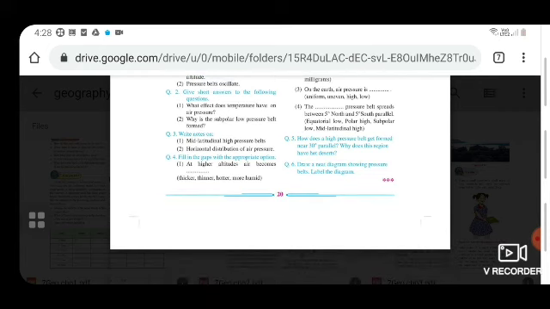So this was all in the chapter about the air pressure. Go through the chapter, read the concepts and understand them, and then answer the questions in your exercise.